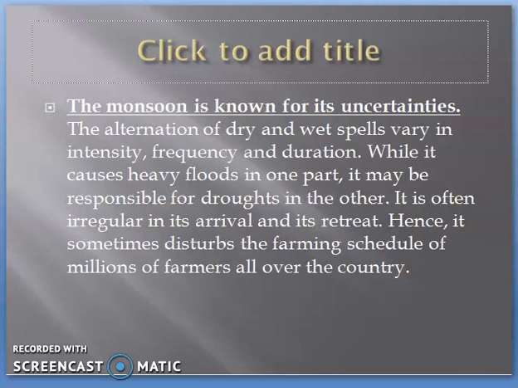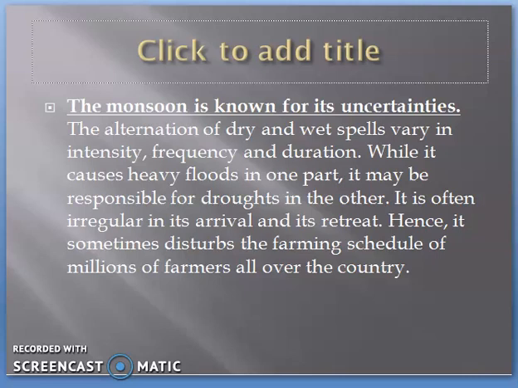Now, the monsoon wind is famous for its uncertainties. The alternation of the wet and dry spells varies in intensity, frequency and distribution. There is no certainty about the monsoon. The time period of the monsoon may differ year to year. The total amount of rainfall may differ year to year. While it causes heavy floods in some years, in another year it may cause drought. Even the distribution of the monsoon is different.